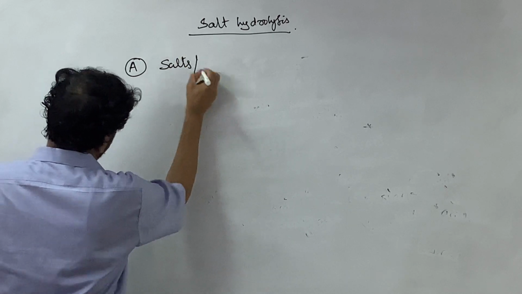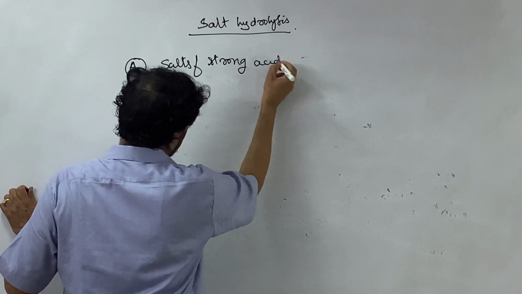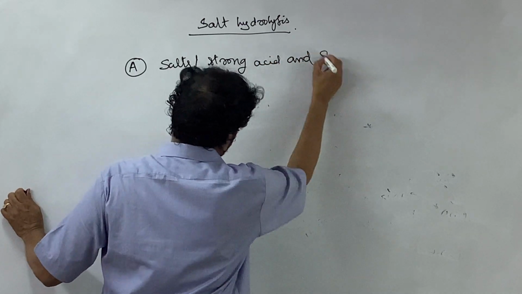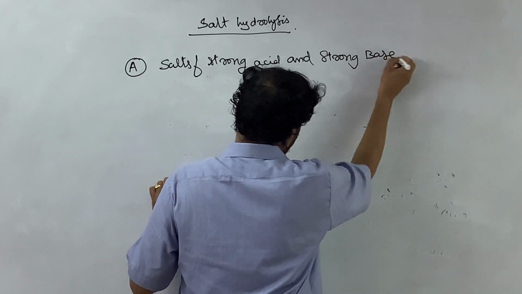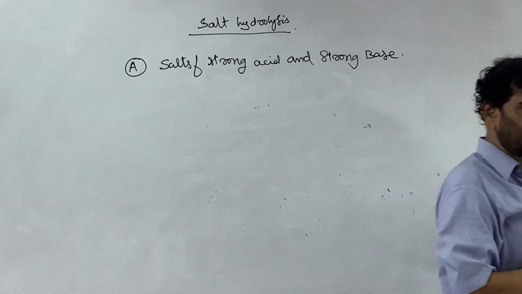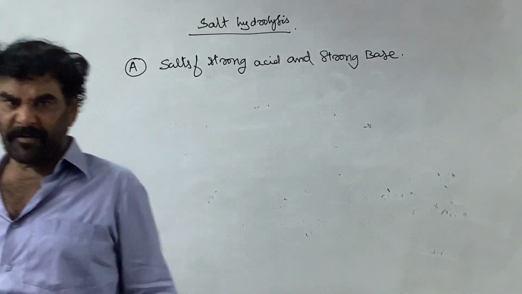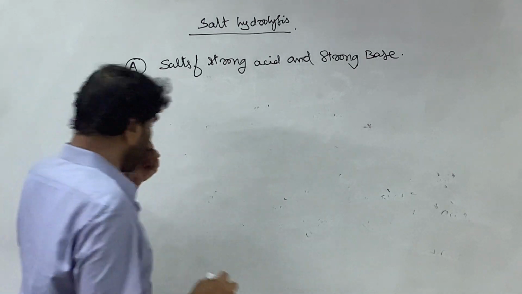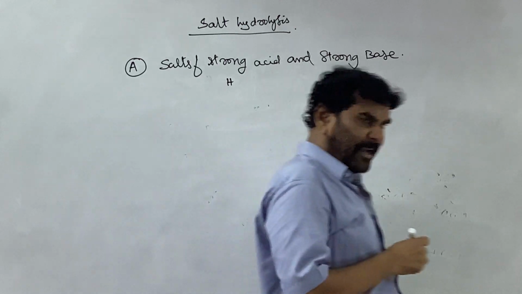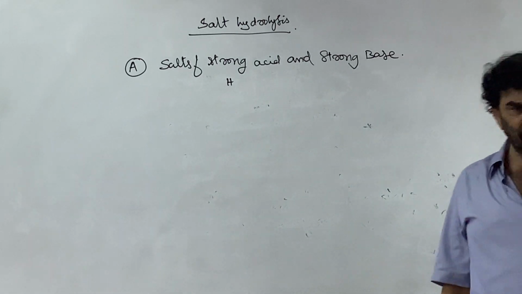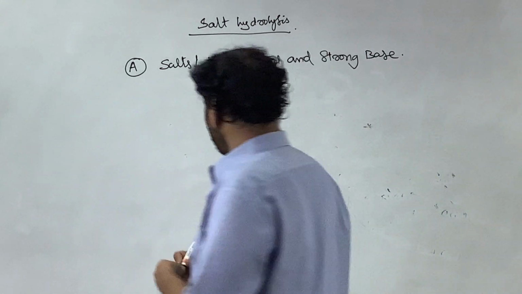Salts of strong acid and strong base. That means salts that are formed when strong acids react with strong bases are called salts of strong acid and strong base. Strong acids, you know, are HCl, HBr, HI and HNO3, and H2SO4, and perchloric acid. These are all considered as strong acids.